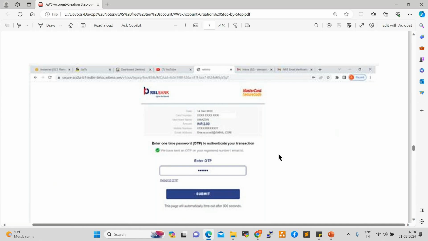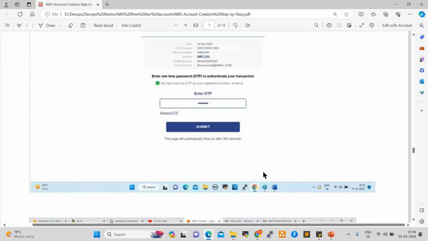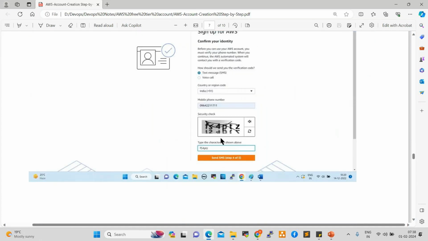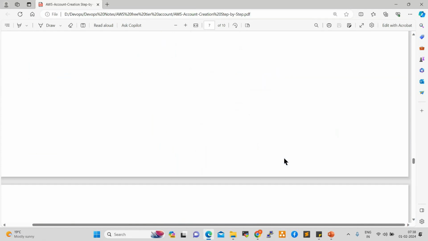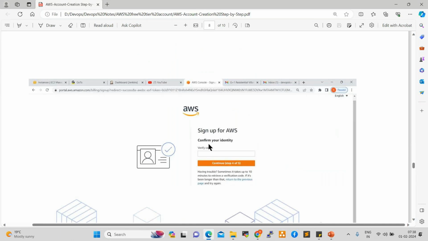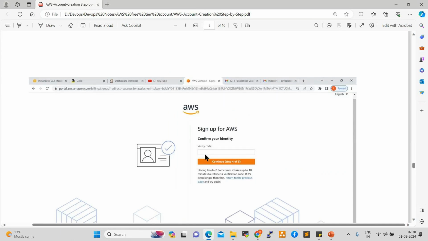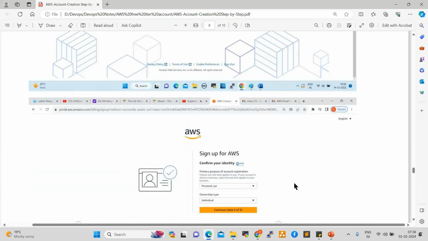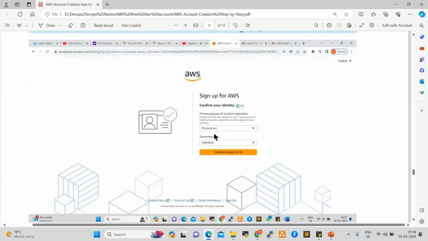After that, it will ask you for one ID proof also. You can give the PAN card proof or any ID proof, right? After that, it will ask you to provide the captcha, security check. You can give the captcha. After that, you'll get one confirmation of identity that you need to give here, right? So you can give personal usage, individual. Your confirmation, your identity, personal usage, individual.